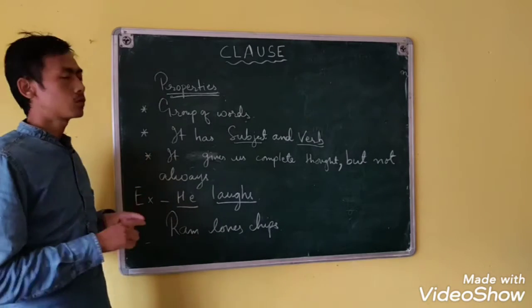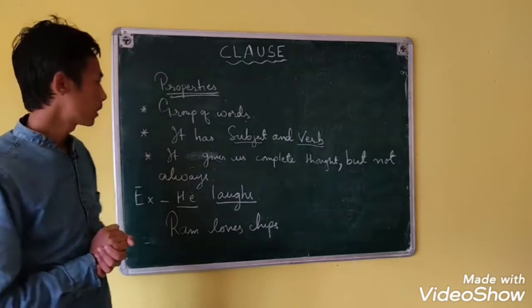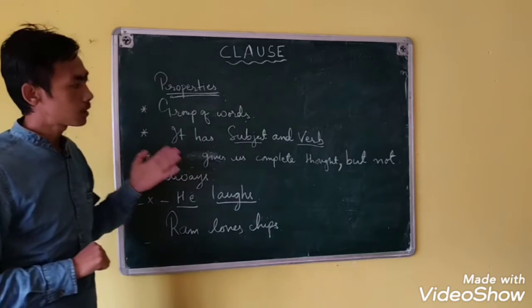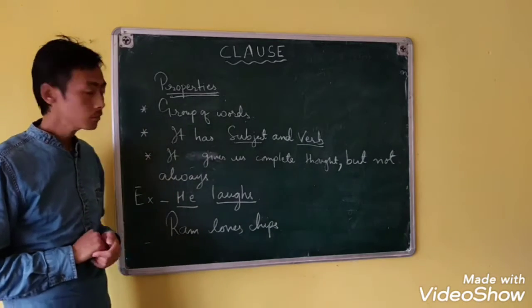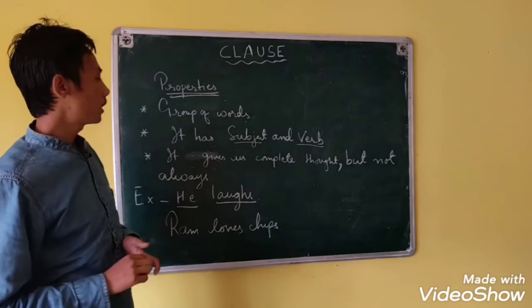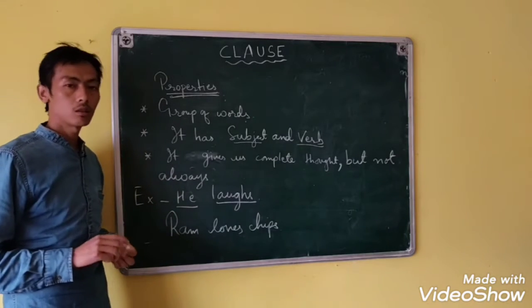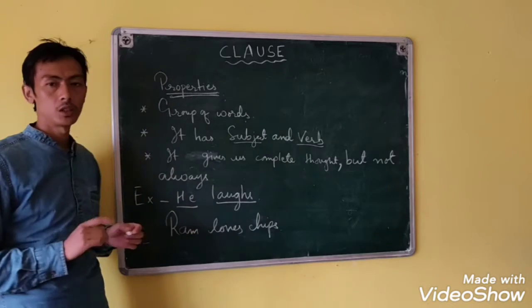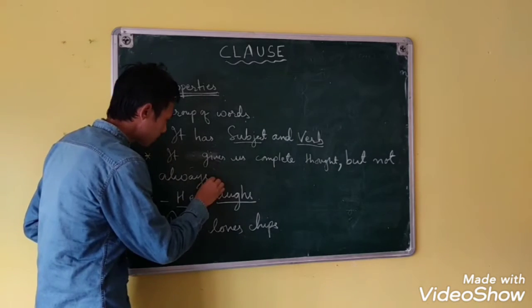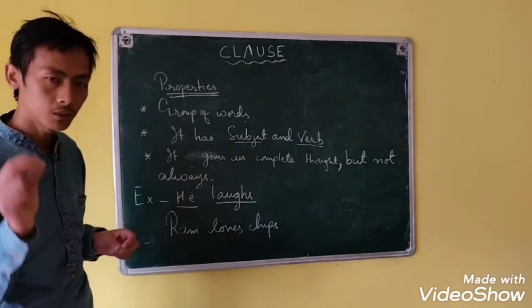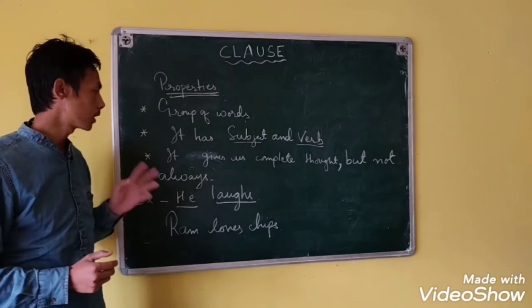A clause is also a group of words, but the new point here is it has a subject and verb, and it gives us a complete thought or complete meaning, but not always. This is a bit of a confusing part, which I will explain later.